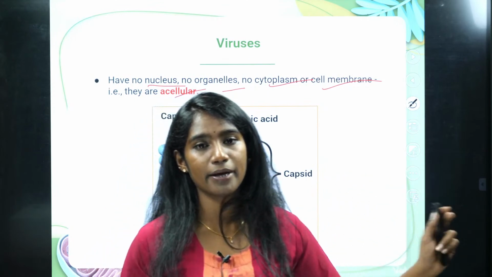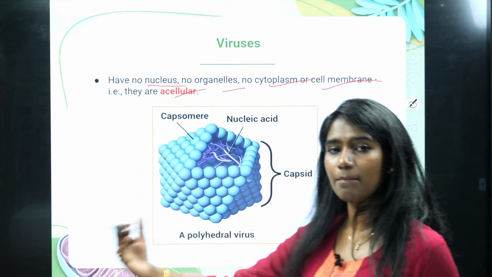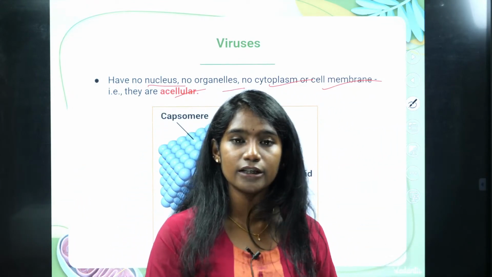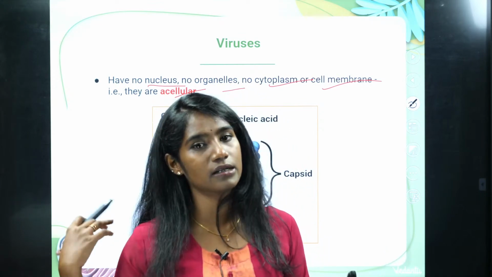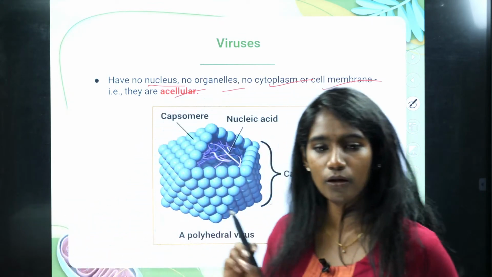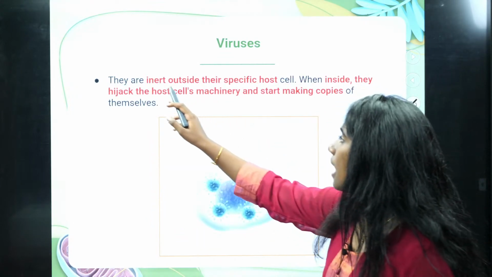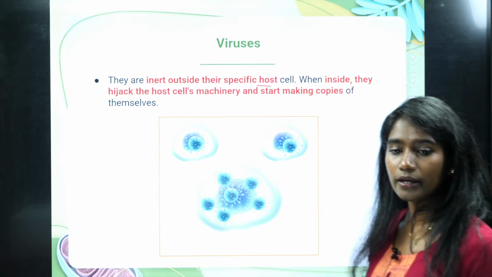That's how the host will become weak. So in general, viruses appear dead when they are present outside, but behave as if alive when they enter into the host, because they utilize all the host machinery for their life cycle. Okay, clear with that? Fine. And then see, they are inert outside their specific host.